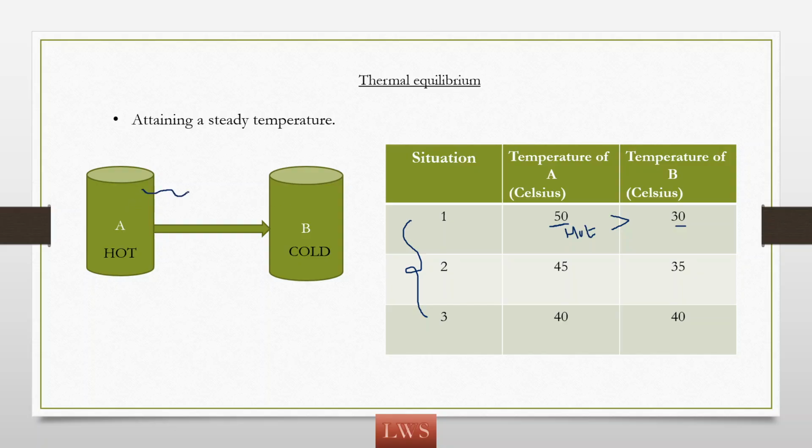So heat energy is flowing from the hotter body to the colder body. Heat is energy, right? So when A is delivering some heat to B, A is losing heat. What happens to B? B is gaining that heat.